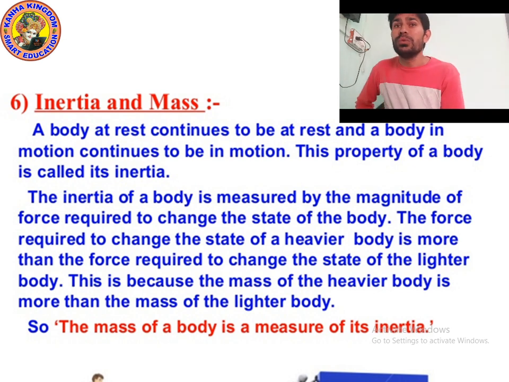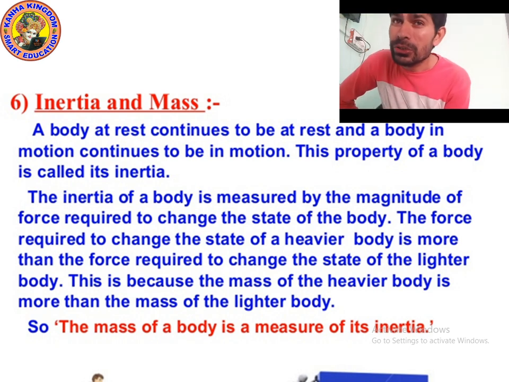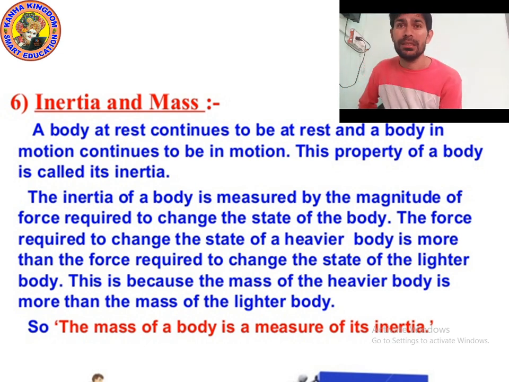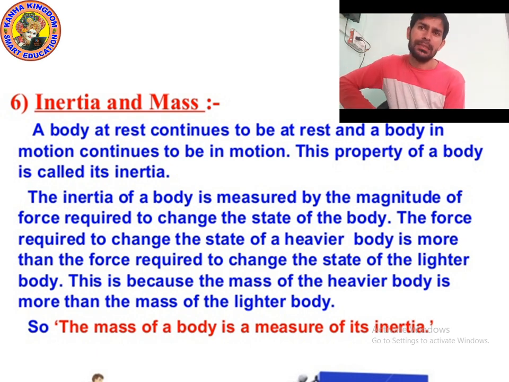The inertia of a body is measured by the magnitude of force required to change the state of the body.